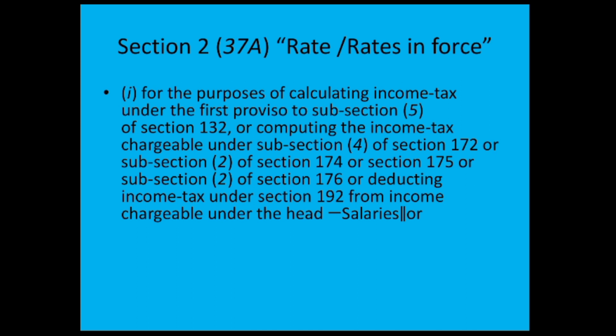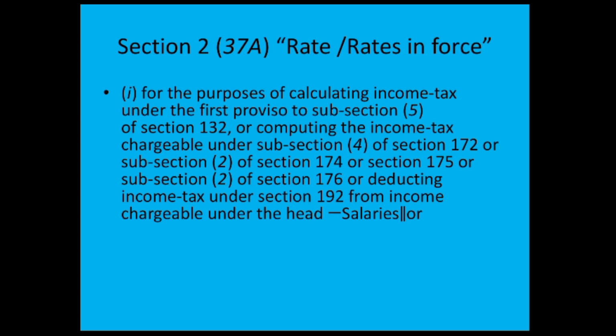And for the purpose of calculation of income tax under Section 175, which deals with persons who are trying to alienate their assets, the assessment of persons who are likely to transfer their property to avoid tax liability, notwithstanding anything contained in Section 4.